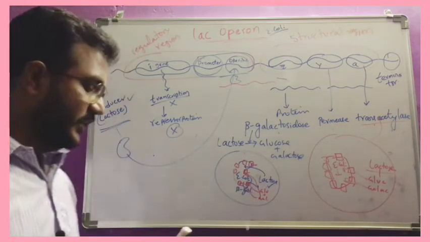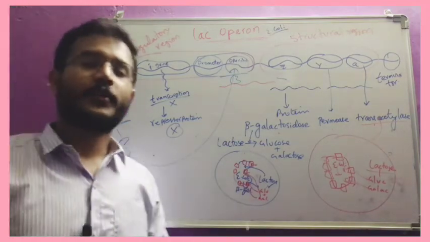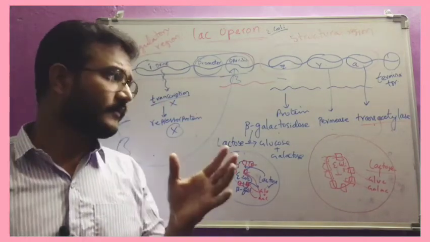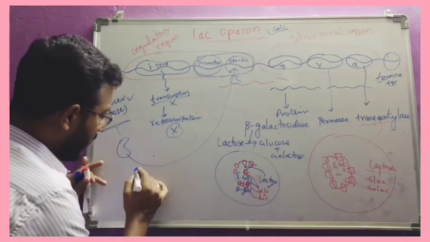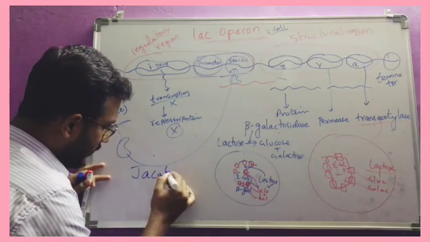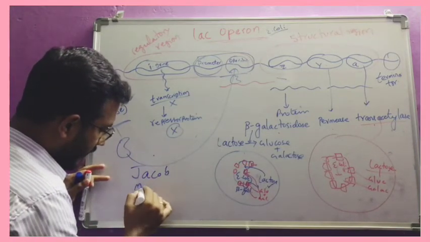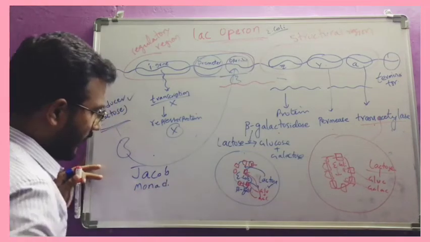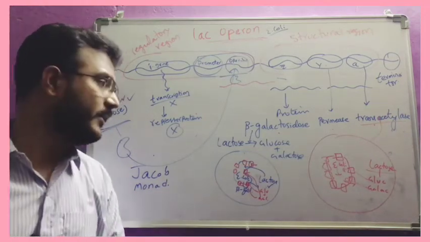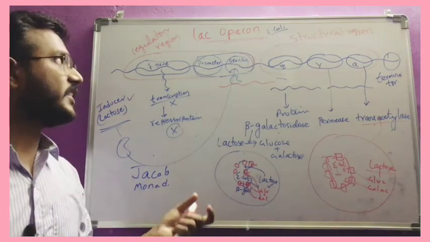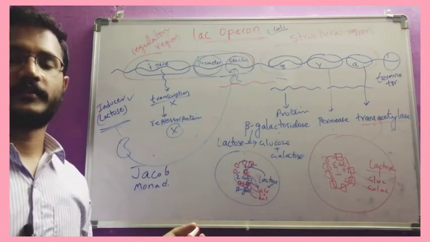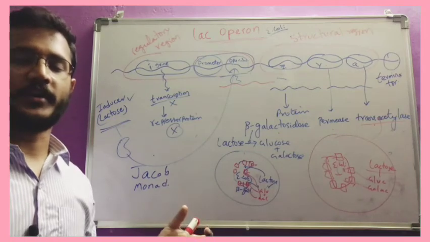Understanding? So this is the lac operon. In the next video we will see more. And one more thing, this model was given by the famous scientists Jacob and Monod. They gave this beautiful concept of regulation of gene expression by taking the example of the lactose operational unit in E. coli.